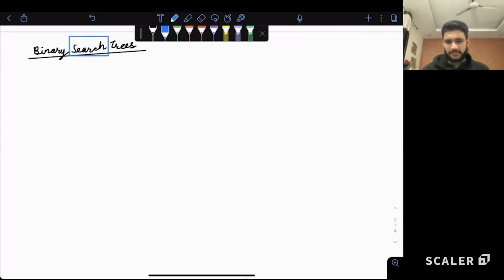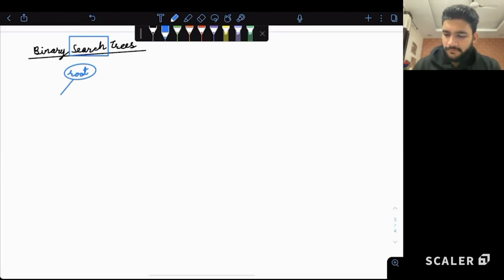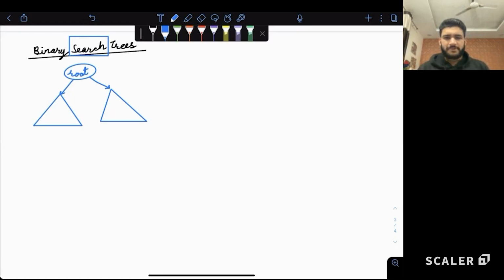So binary search trees say that we can organize our data such that if we are standing at any node, for example the root node, then for everything in the left subtree and everything in the right subtree, the left subtree should have all the small values, and the right subtree should have all the bigger values compared to the node which we are currently standing at.